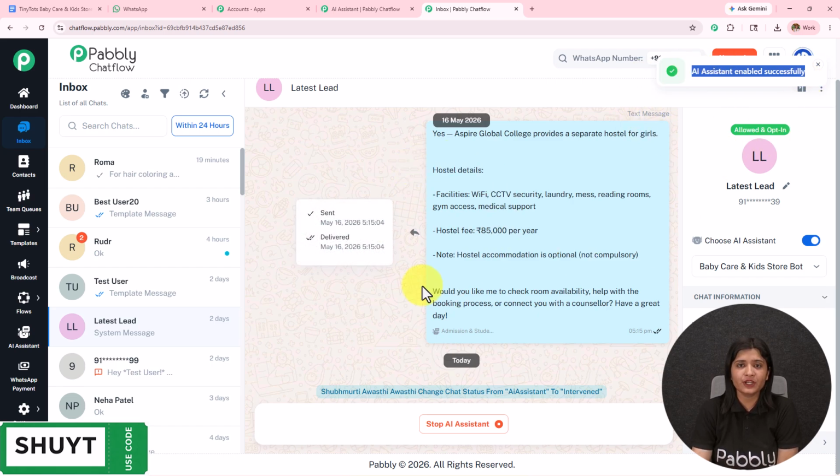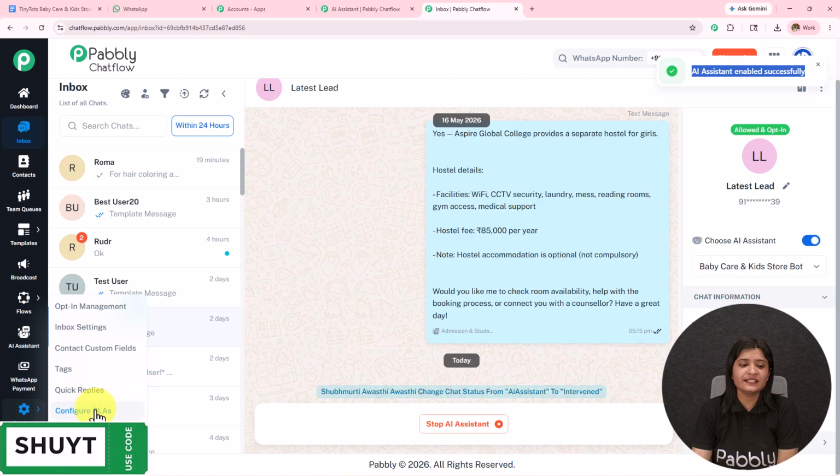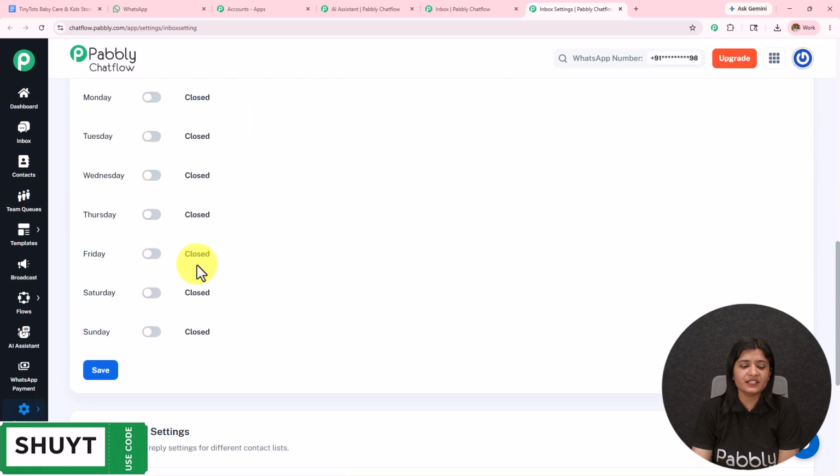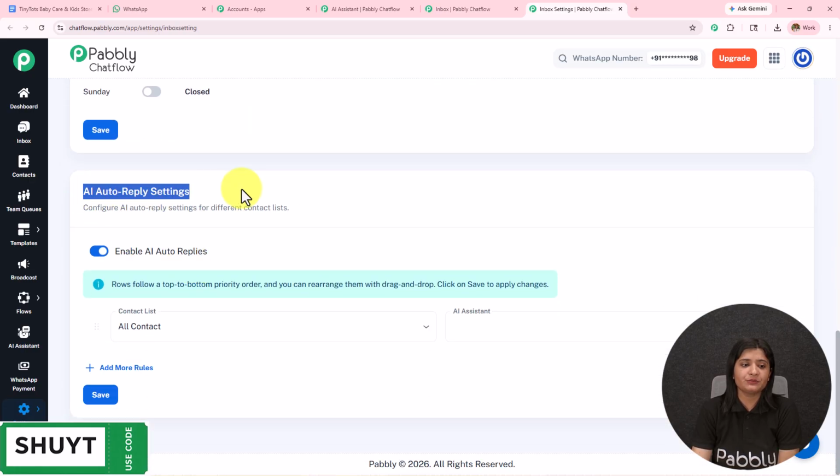So what we can do is enable this AI assistant for a particular group of contacts or for all the contacts. For that, on the left hand side, we have the settings. I'm going to open the inbox settings in a new tab. Here I have landed on the inbox settings. If I scroll down, I have this option of AI auto reply settings. I've kept this enable AI auto replies on.